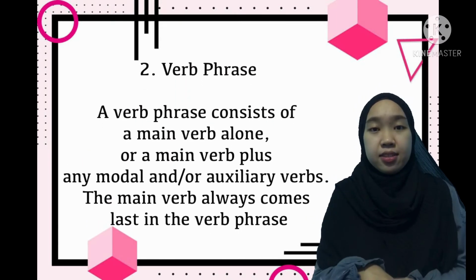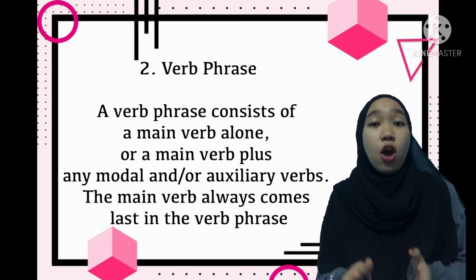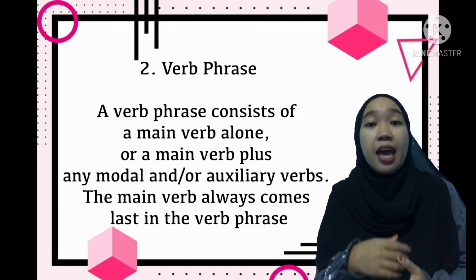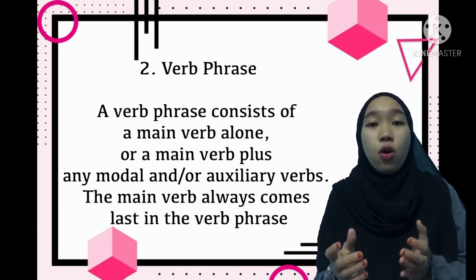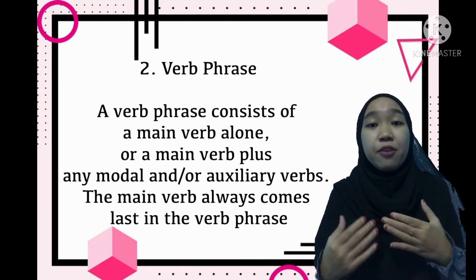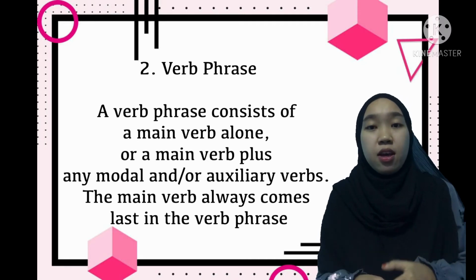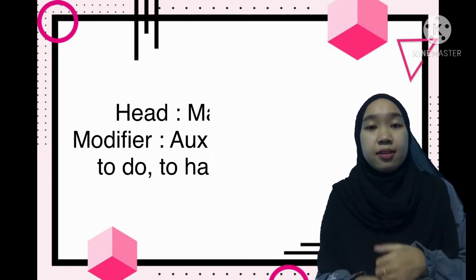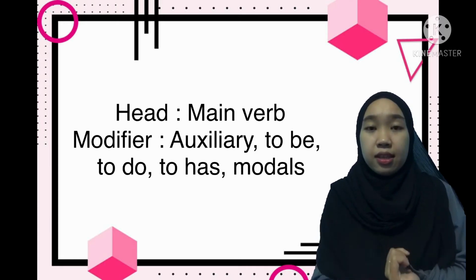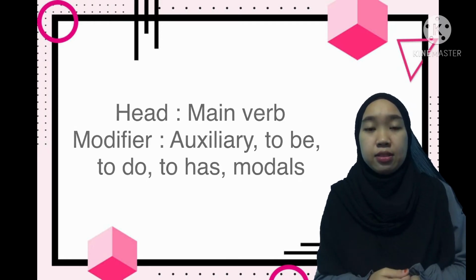And the second is verb phrase. Verb phrase consists of a main verb alone or a main verb plus any modal and or auxiliary verbs. The main verb always comes last in the verb phrase. Head is main verb, modifier including auxiliary, to be, to do, to have, and modals.